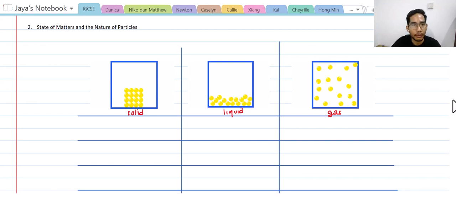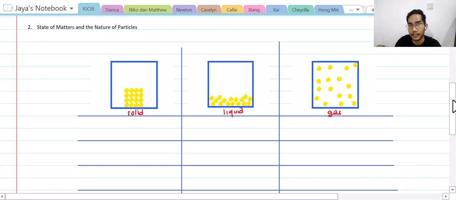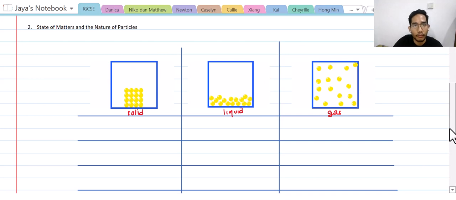We can see the differences from three perspectives to make it easier to understand. For the first perspective, we can see the difference from the perspective of the arrangement.